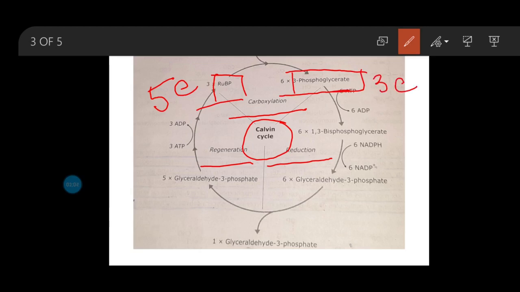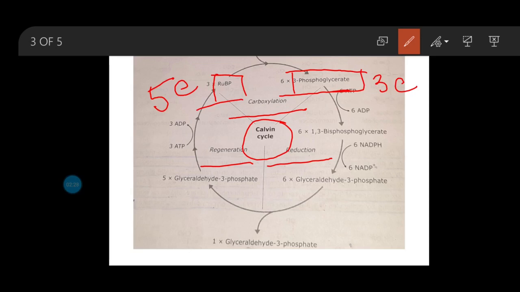The reaction is catalyzed by the enzyme Rubisco. The full form of Rubisco is ribulose bisphosphate carboxylase oxygenase. That means the enzyme has the property of both carboxylase and oxygenase. Now we will discuss the reduction phase of the Calvin cycle.